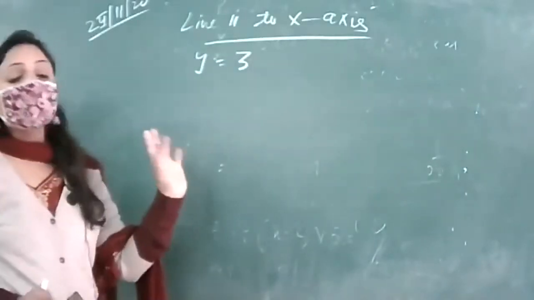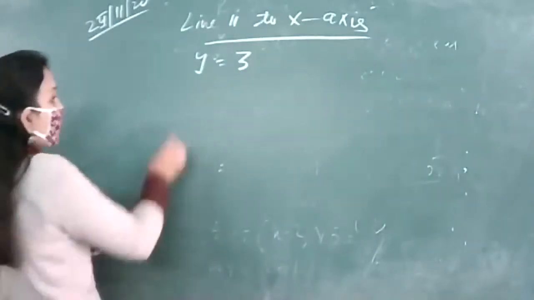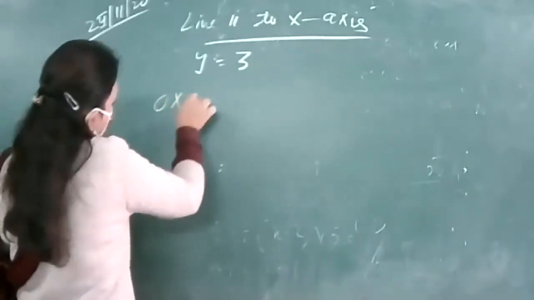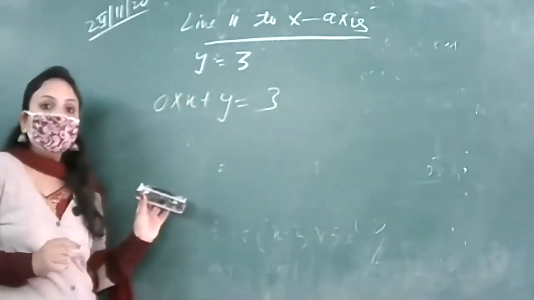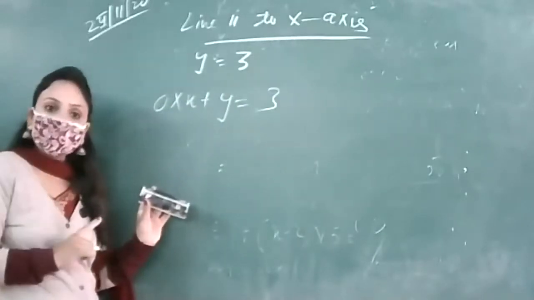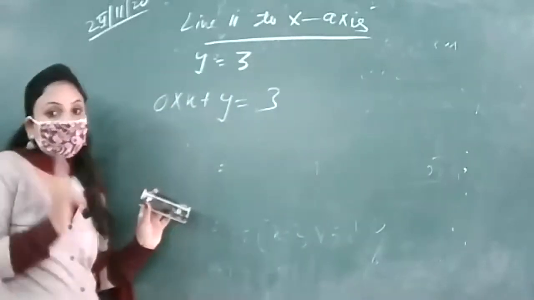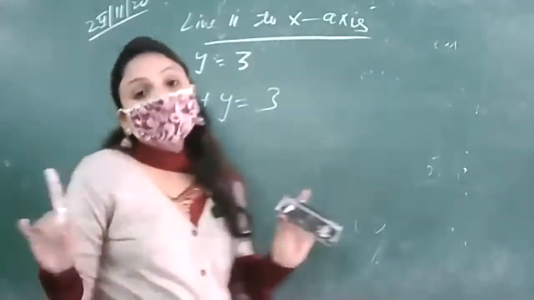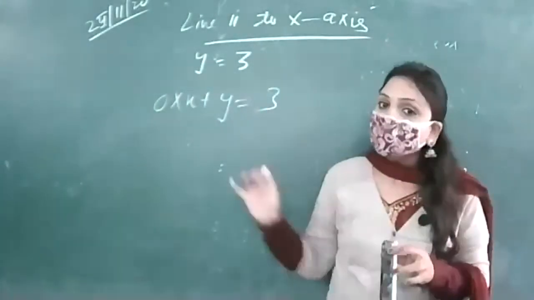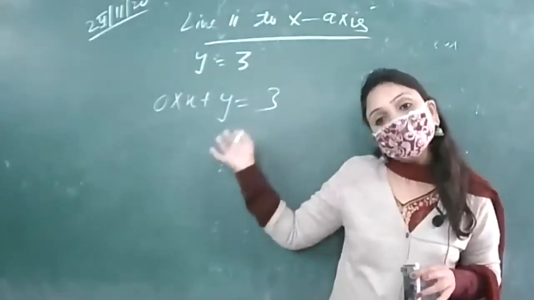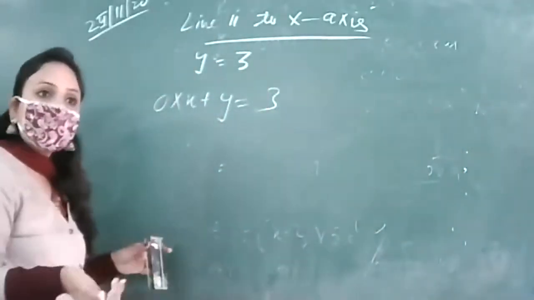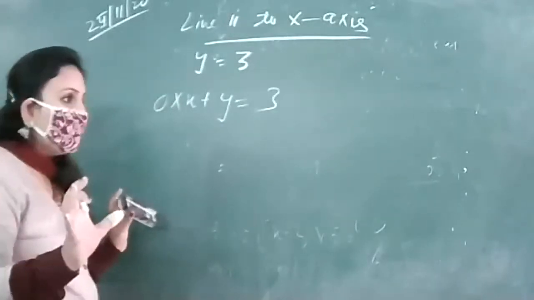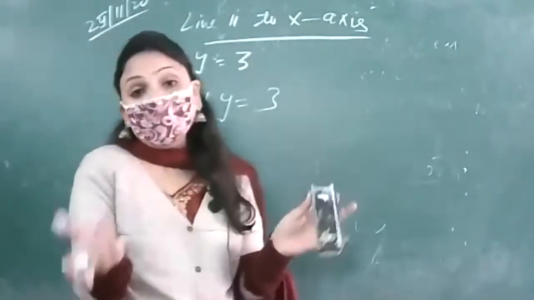If I want to introduce x in this equation, I can put 0 into x plus y equal to 3. So this is the very appropriate way to introduce x in this equation, because in this way x will be introduced, but there will be no loss, no profit to this equation, because we know that 0 into x is always equal to 0. कोई इससे नुकसान नहीं हुआ हमें, ना ही कोई फायदा हुआ.